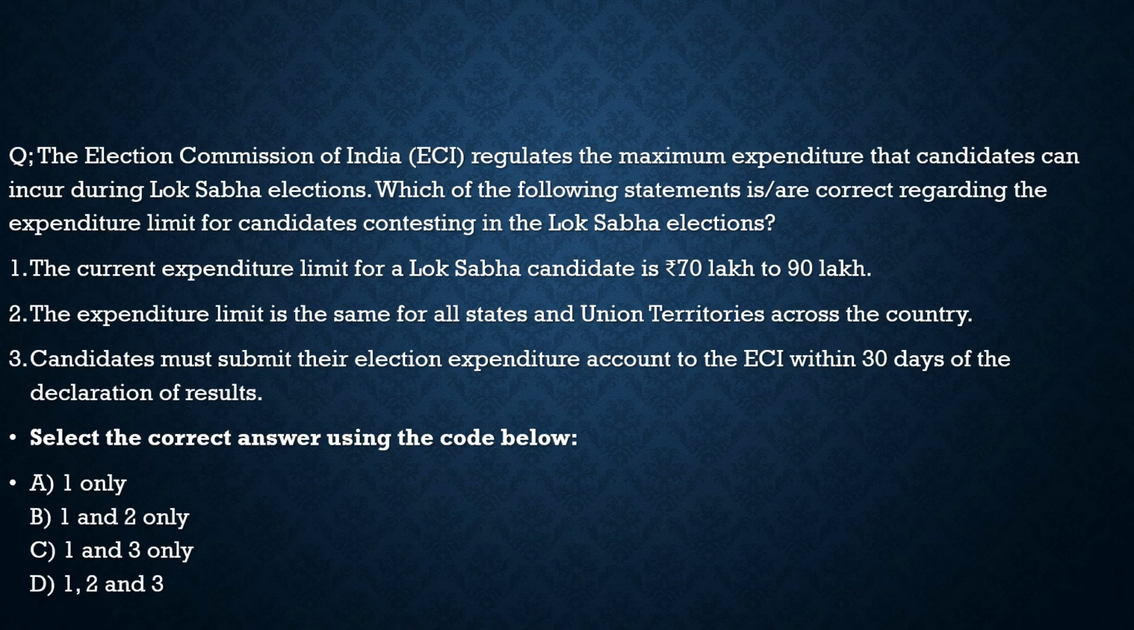Here the first question is about the Election Commission of India. It says the Election Commission of India regulates the maximum expenditure that a candidate can incur during Lok Sabha elections. Which of the following statements are correct regarding the expenditure limit for candidates contesting in the Lok Sabha elections? So what is the expenditure limit given by the Election Commission of India? First statement, the current expenditure limit for a Lok Sabha candidate is 70 lakh to 90 lakh. 100% correct. 90 lakh is the upper limit for the larger states and 70 lakh for the smaller states.